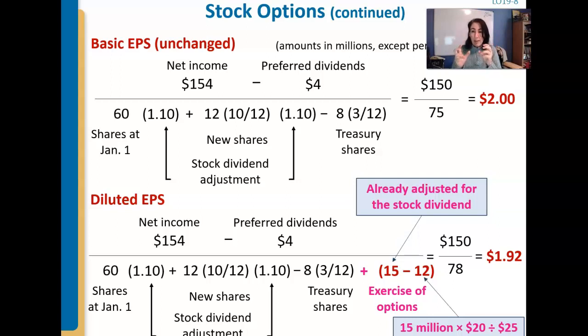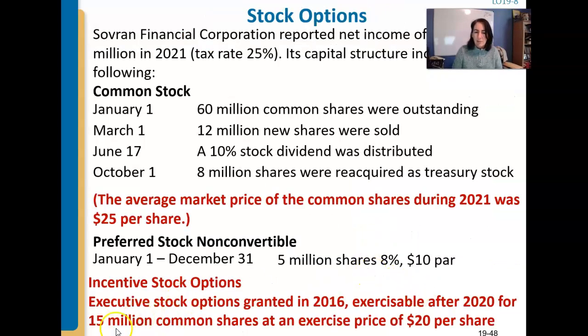So if people exercise 15 million shares of stock, in theory, they would then have to pay us for 15 million shares of stock. So if that was the case, we would get 300 million, I believe it is, right? Yeah. Because, all right, ready? We'll go back for a second. 15 million shares of stock, their exercise price is $20 per share. So if they exercise all of those stock options, we as the company are going to get $300 million additional funds, right? Capital. What are we going to do with that 300 million?